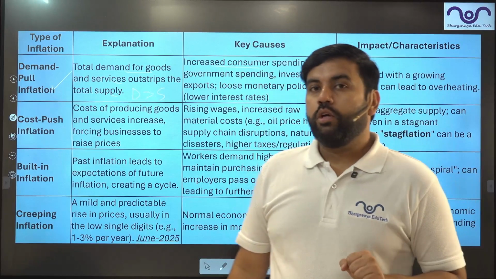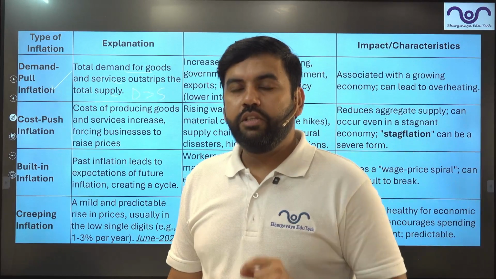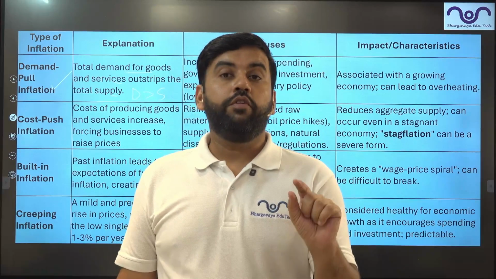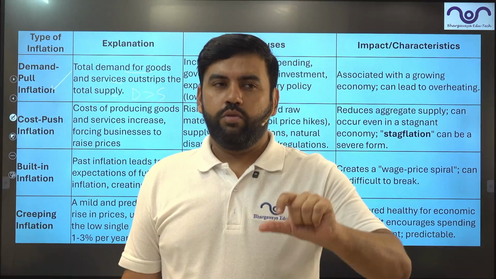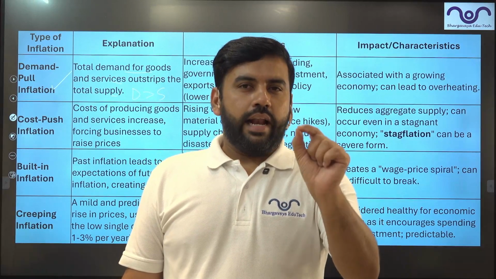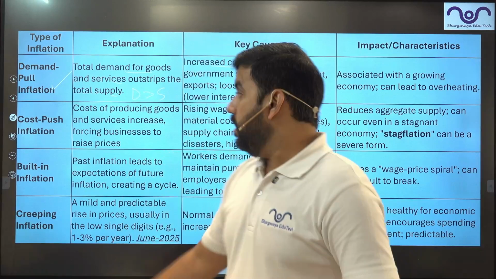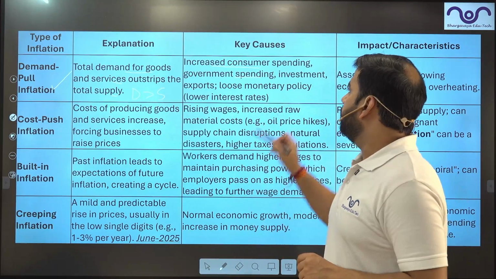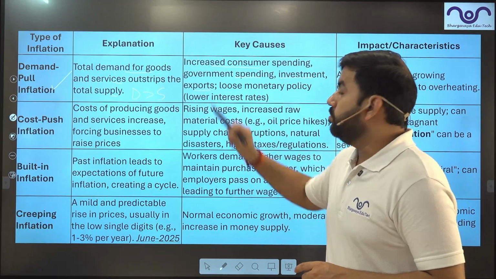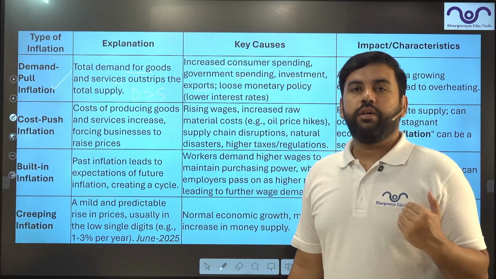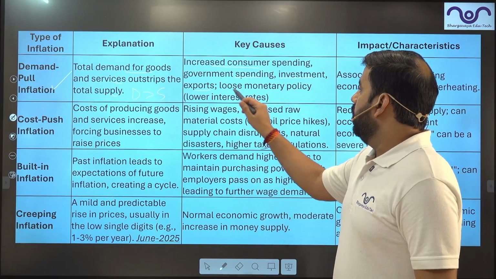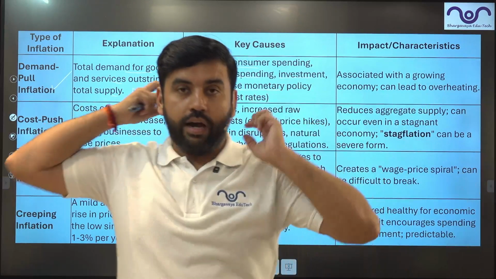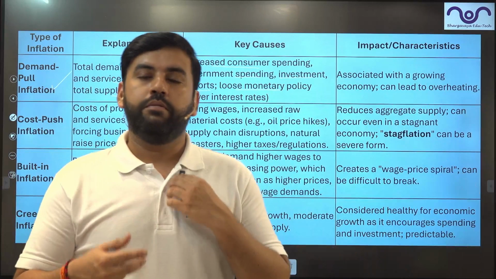So now government is talking about the 8th Pay Commission. When the 8th Pay Commission is implemented, people will have more money in their hands. For a short period of time, for 6 months to about a year, you'll find a slight spike in the inflation. Why? Demand pull. Government spending may increase, which happened after the COVID. Investment may increase, exports may increase because exports provide more money to the country. Loose monetary policy, lower interest rate, which is actually the reason right now because RBI is following an accommodative monetary policy a lot.